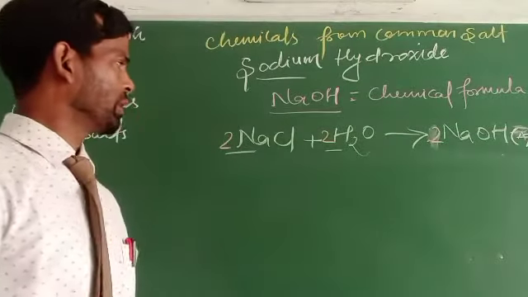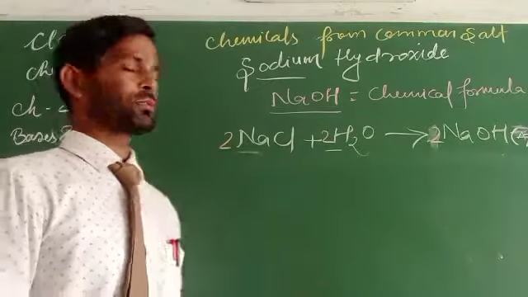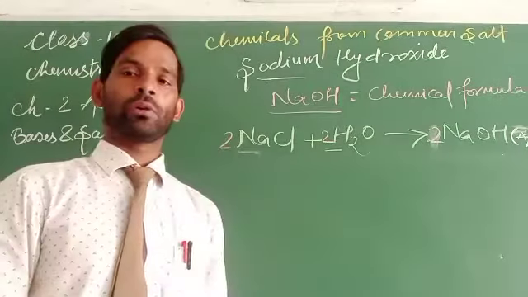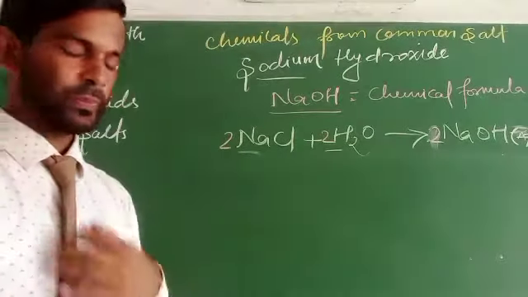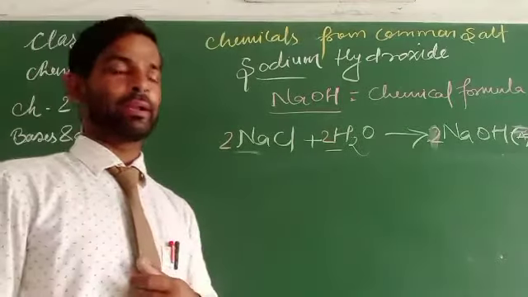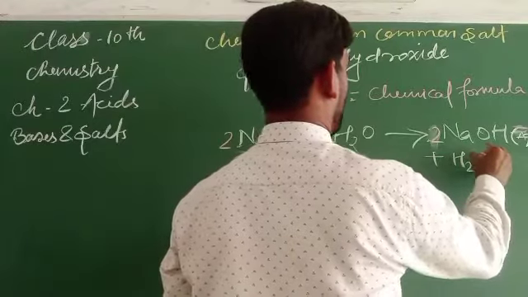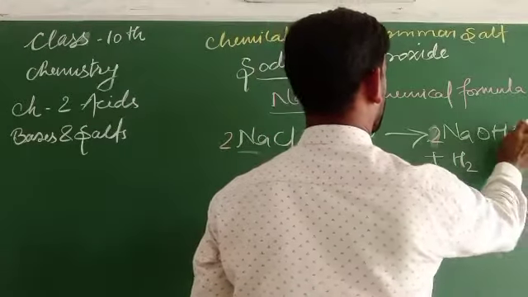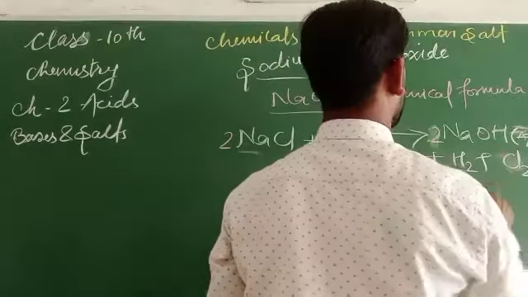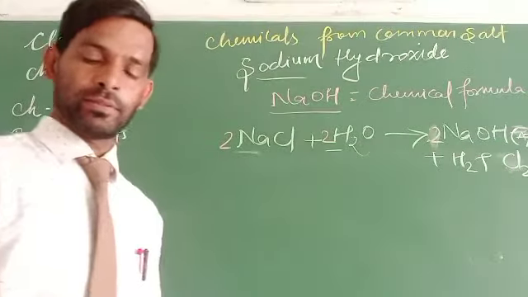Suppose sodium chloride is broken into sodium hydroxide, hydrogen as well as chlorine gas. How does it happen?